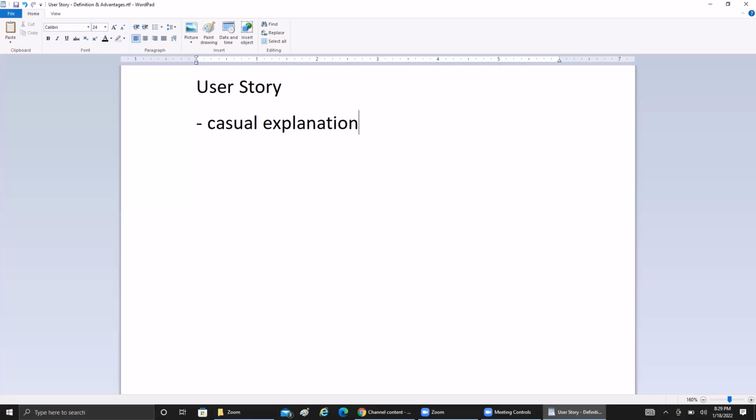It will be a plain, generic explanation of that particular software feature, written from the end user perspective. Obviously our customers are going to be the end users, so from their perspective, how easily it can be explained, how generally, casually put in simple words. That is how the user story will be there, based upon simple language and the end user perspective.